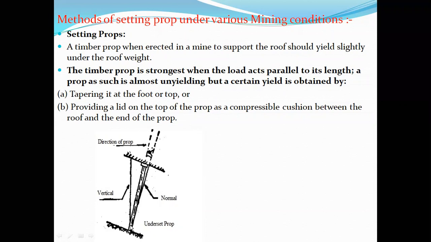So during erection, if a prop is placed between the vertical line as well as the normal line, that type of prop is called an underset prop. This is very, very important from the examination point of view. What is an underset prop? During erection of the prop, in the case of an inclined seam, if the prop is placed, look at here.